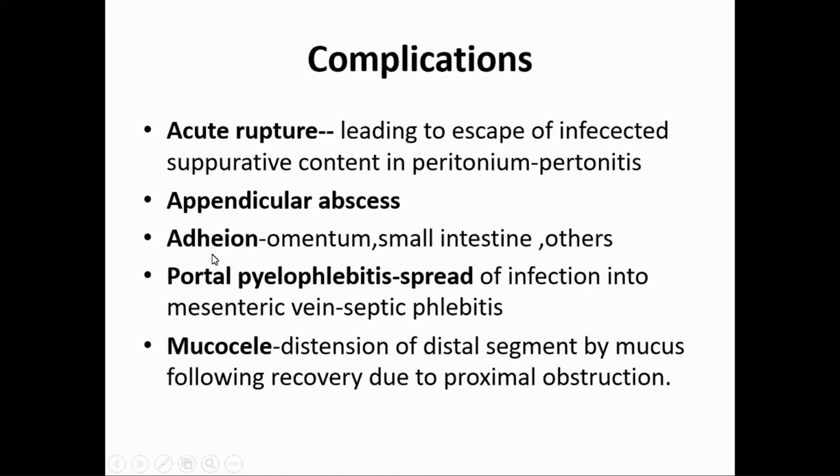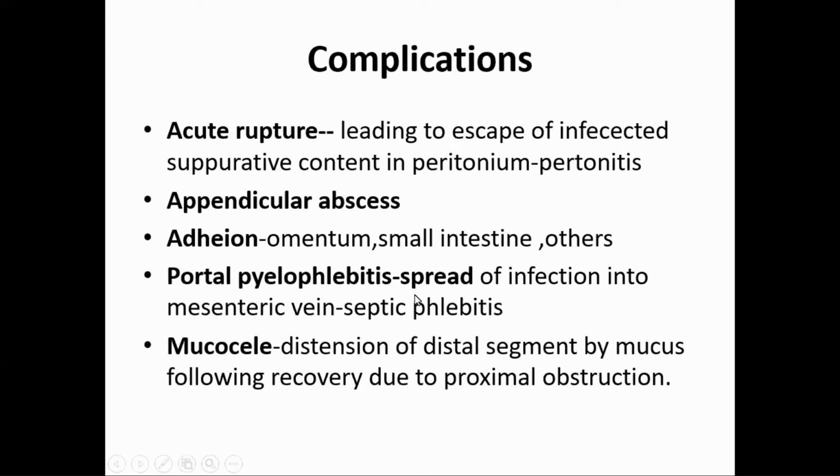Adhesion, that is omentum, small intestine and other parts may adhere to each other and form a lump. Then portal pylephlebitis, spread of infection into the mesenteric vein. That is called septic phlebitis, meaning the portal veins are involved.